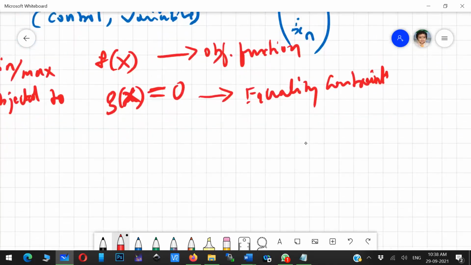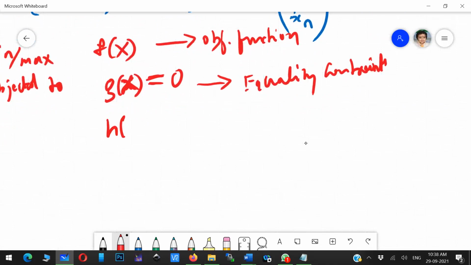Then h of x less than or equal to 0. What I am trying to do here is formulate some more constraints, which are not equality, but inequality. That inequality may be there, and those inequality functions are also functions of the control variable. So this is basically an inequality constraint.